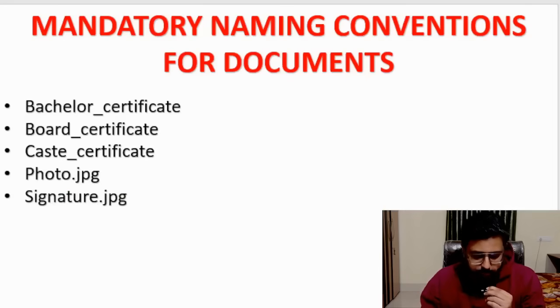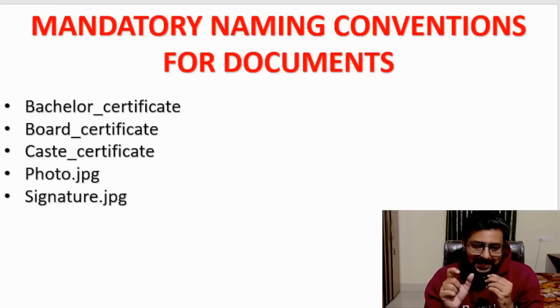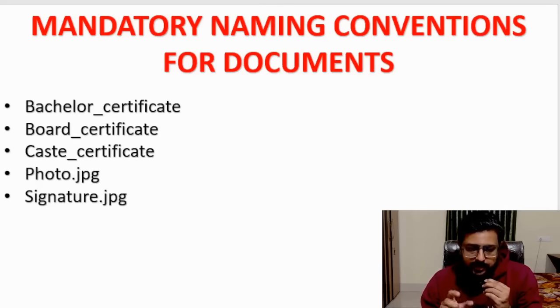The documents which you have to keep handy, and the naming also. Your degree certificate has to be named in this particular name itself, bachelor_certificate, else it won't take the PDF. While uploading, it will tell you to rename it to this name. So you have to have these things in your computer already. The bachelor certificate is the degree certificate, the board_certificate is the 10th certificate, caste_certificate is the caste certificate for OBC or SC/ST, then photo.jpg, that JPG should be in small letters. If you put a capital letter as the extension of the file, then it will not accept. It will tell you to change the format of the photo. It has to be small .jpg.